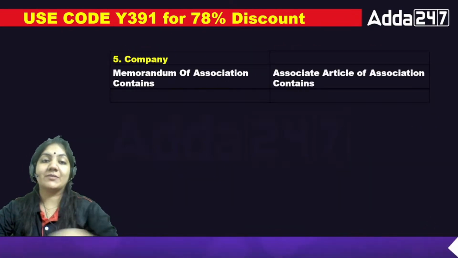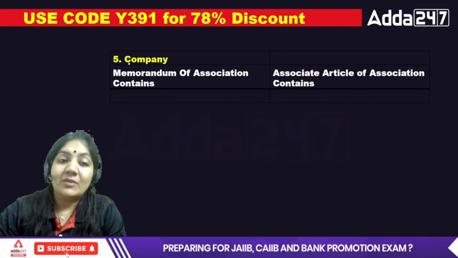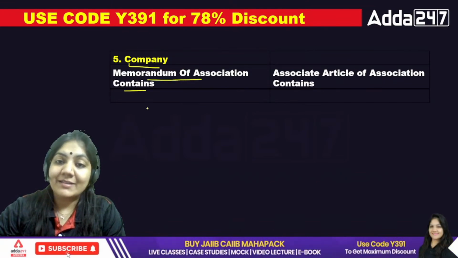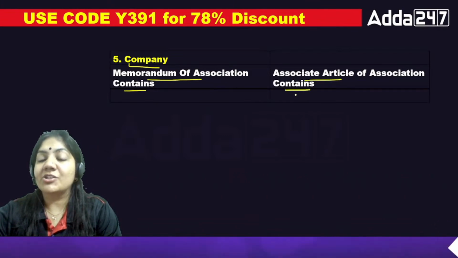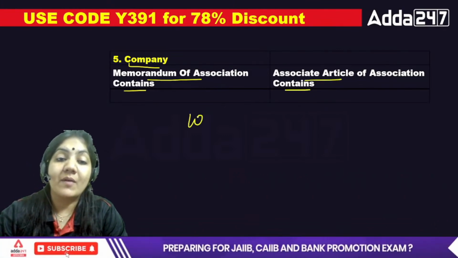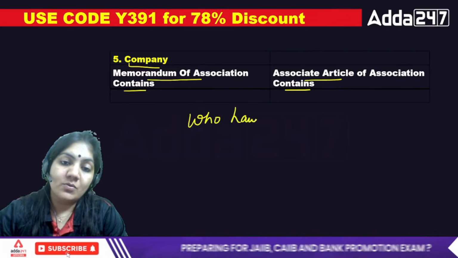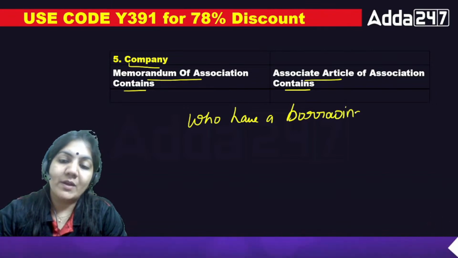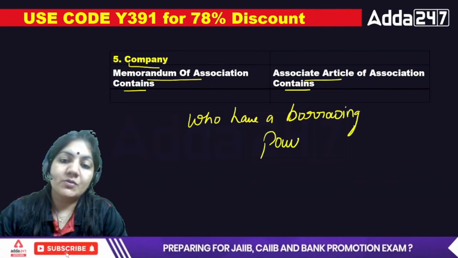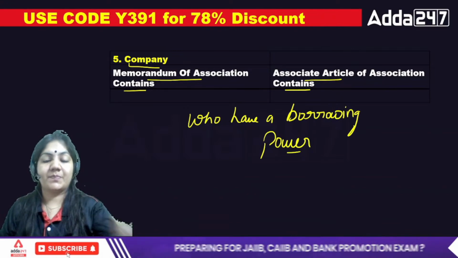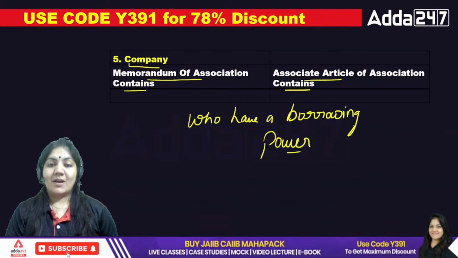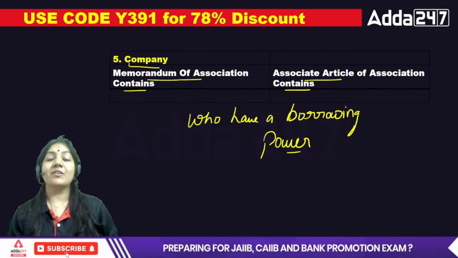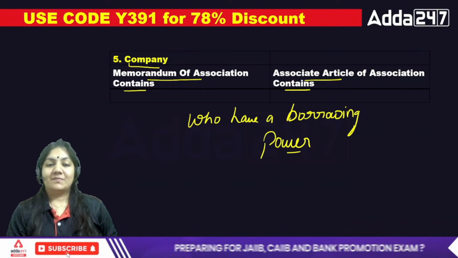Okay, cool. Next, tell me class, if we talk about companies, whether it is contained in the memorandum of association or in the article of association, who has the borrowing power? Could you tell me under which document it is written, in memorandum of association or in article of association? That's a very cool question.